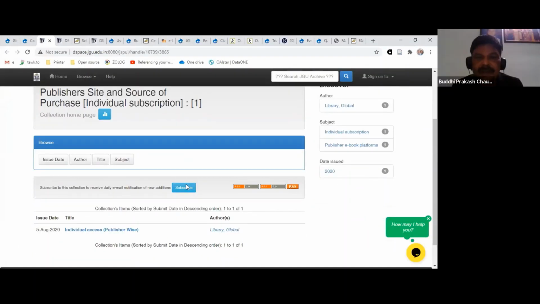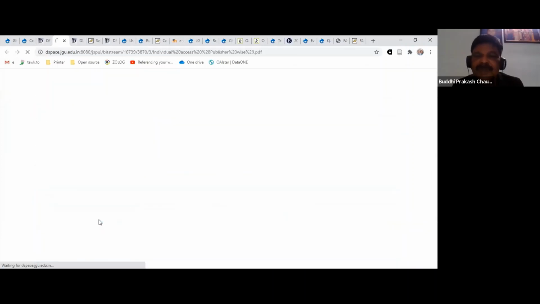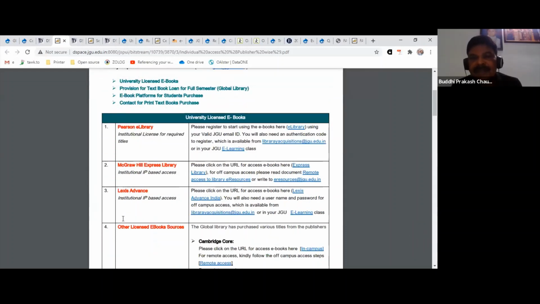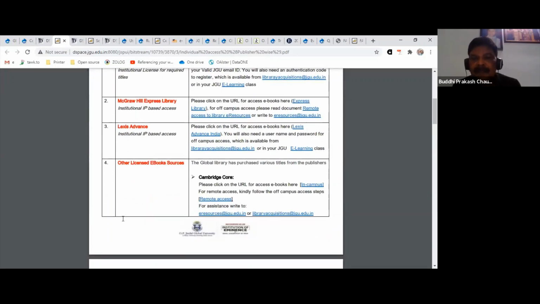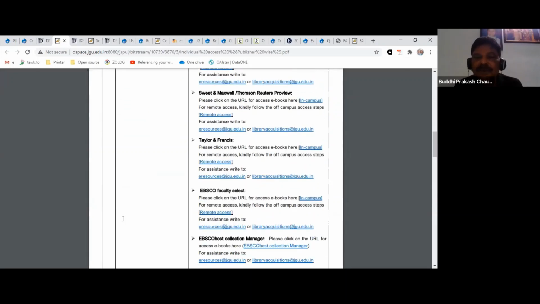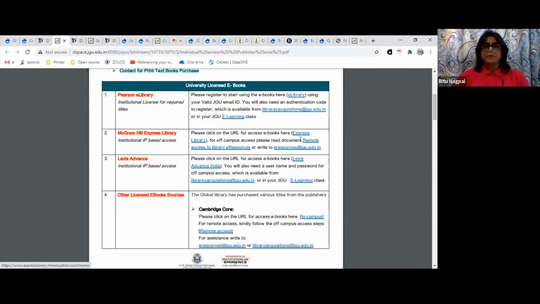Okay, so here is a similar list, but this is the list of various publisher platforms where your ebooks are available. Either you can access that list from here, or the ebooks from here, or from the course wise list also. The difference is that in this list there are the links. If you just open one of these, Ritu, any of these.